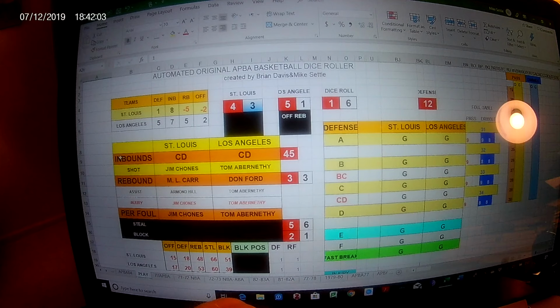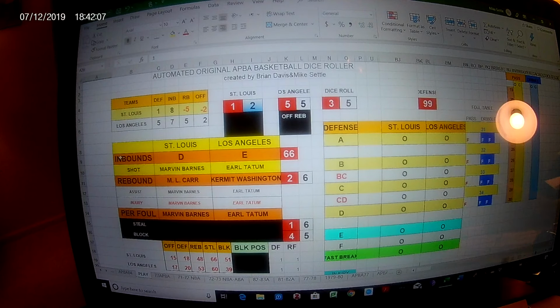Earl Maravich is going to pass to C. It's open. It's a good pass by the Pistol. You could say that was a no-look pass back over to Don Ford in C for the shot, and Don Ford hits it thanks to the good pass by Maravich. Don Ford, who's not really much of a scorer, is 3 for 3. Maravich has a second assist already. Good play by the Lakers.